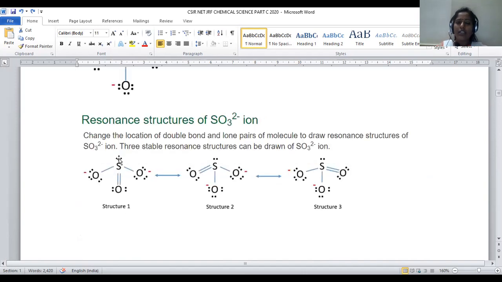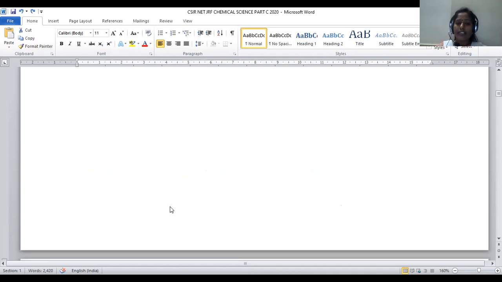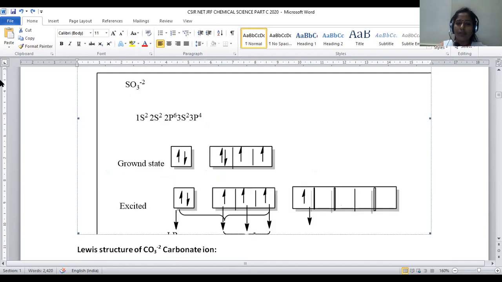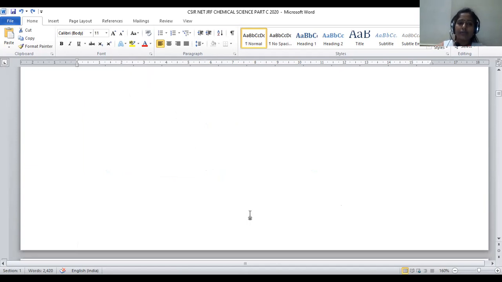Sulfur is associated with one electron pair which is non-bonding in nature. It is the lone pair. Already it is in the paired state. That's why no bond formation is possible for this one. So the possible sigma bonds are 3 and one lone pair is there. One unhybridized p orbital participated in pi bond formation. What is the hybridization? sp3 hybridization is there.